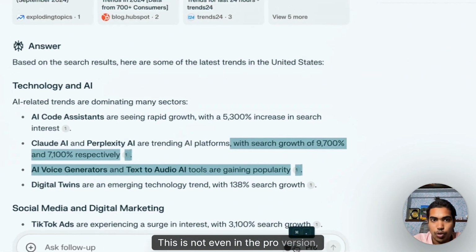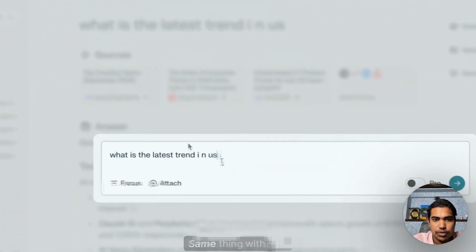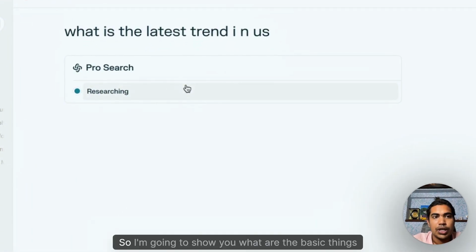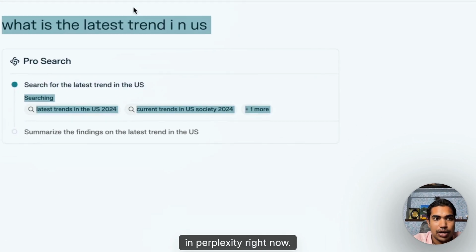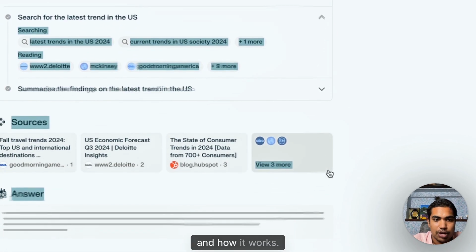And this is a very small example. This is not even in the pro version, by the way. So you can also go in pro. Same thing with pro, it actually accesses much more things. So I'm going to show you what the basic things in Perplexity are right now. It's very simple. It's very similar to ChatGPT and how it works.